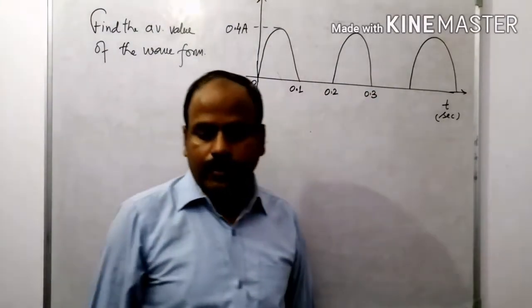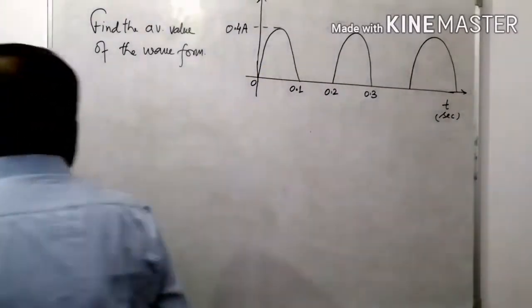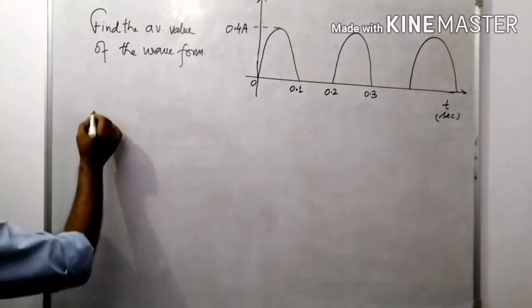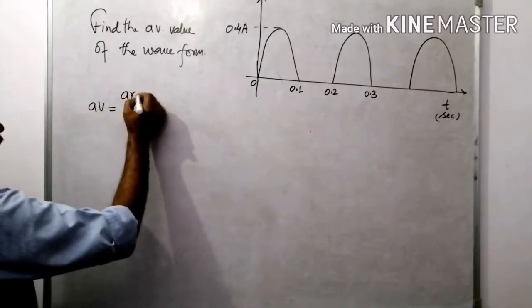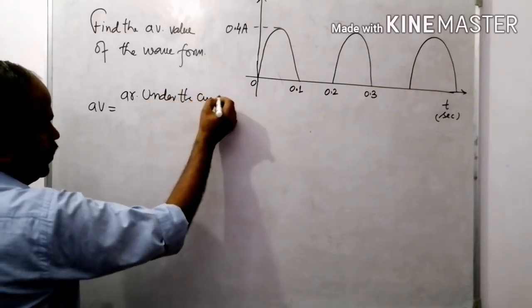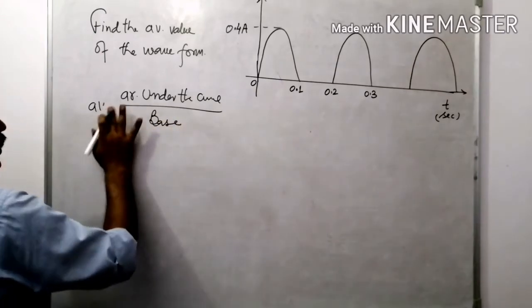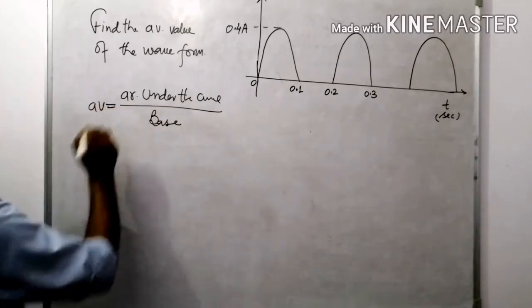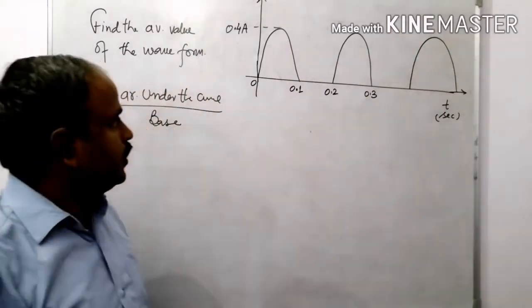I am going to find out the average value of that. There is a very simple formula: the average value is equal to the area under the curve divided by the base value.